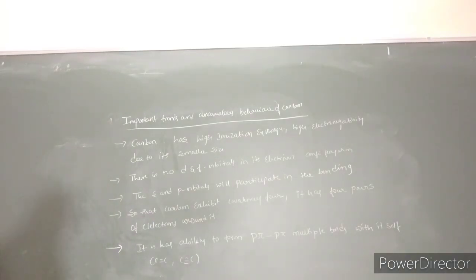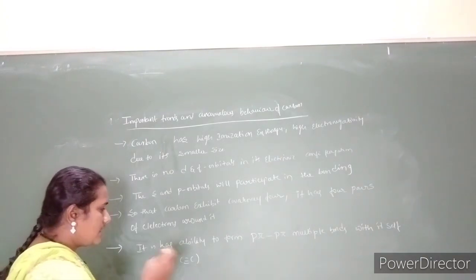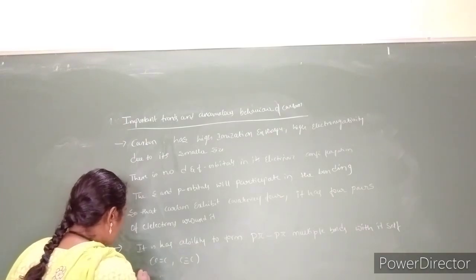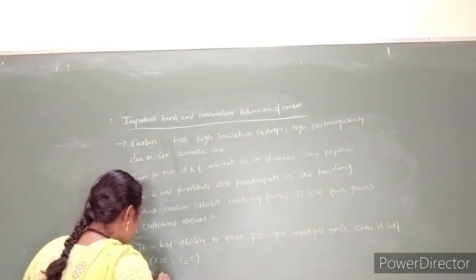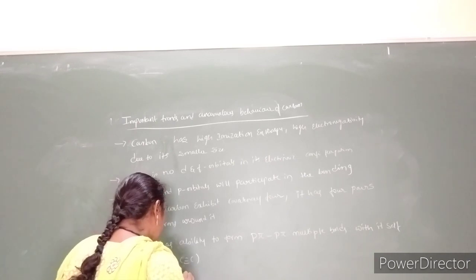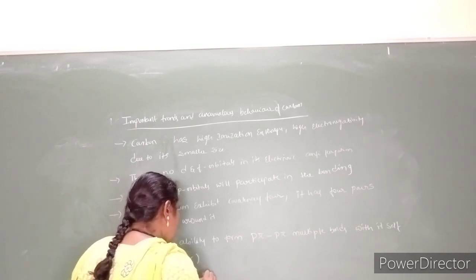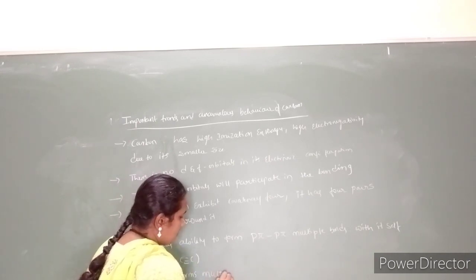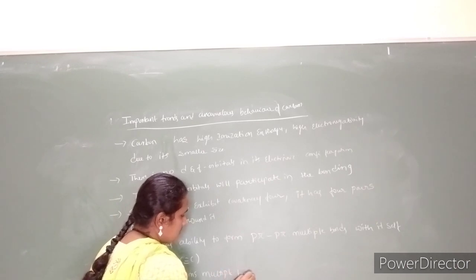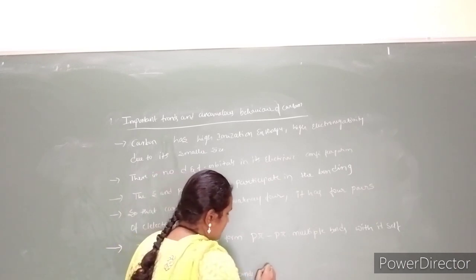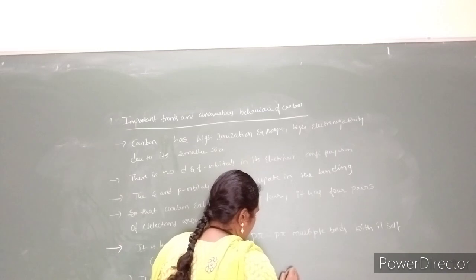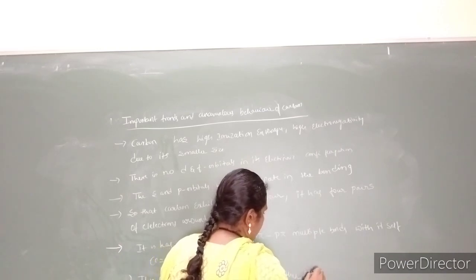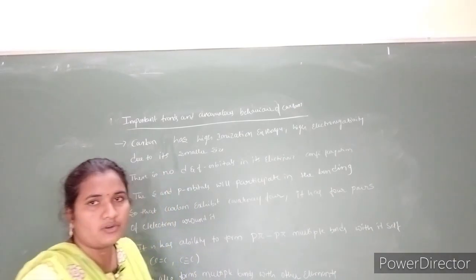Carbon also forms multiple bonds with other atoms of small size and high electronegativity, like carbonyl bonds or nitrile bonds.